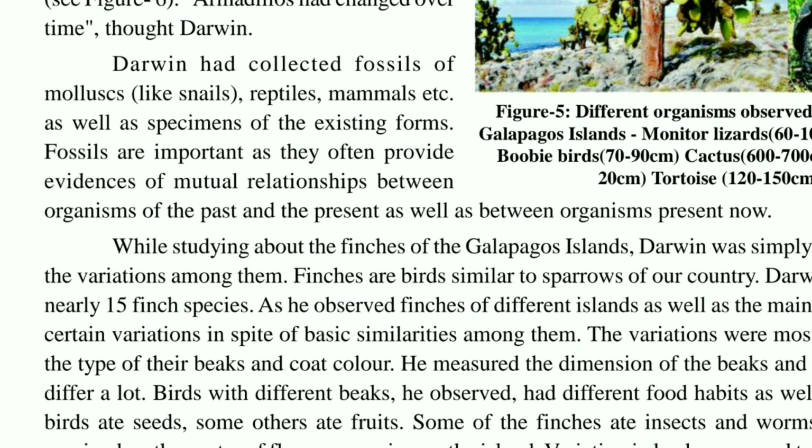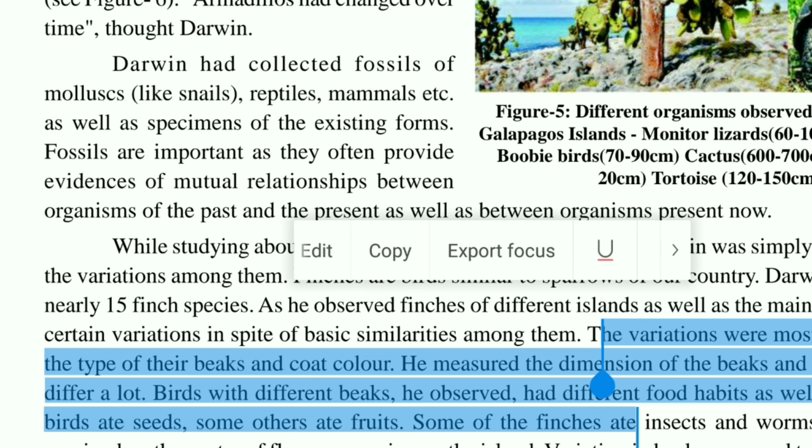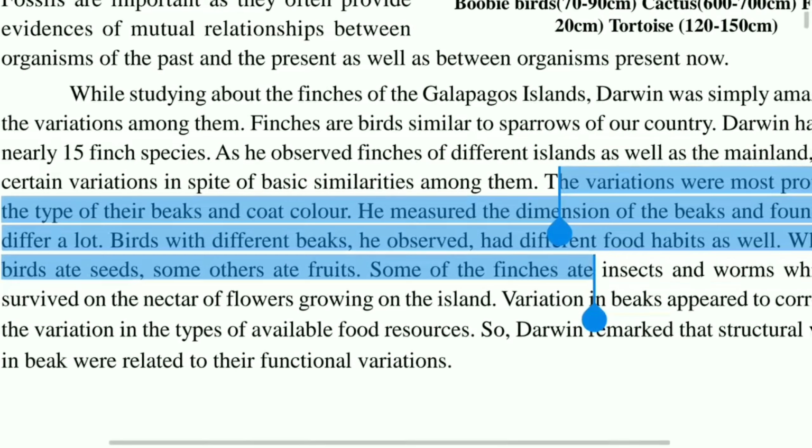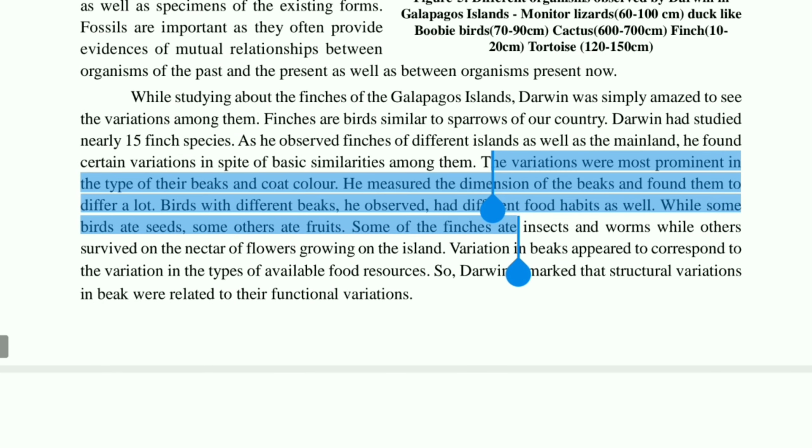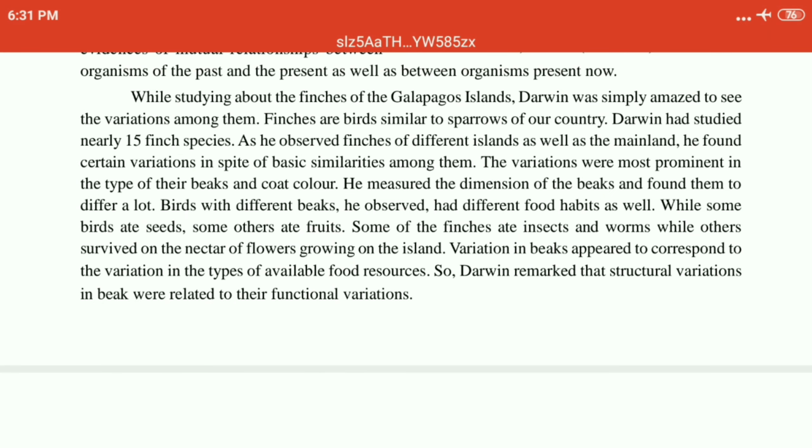How did we come to know about the reduction of the size? From the fossils only. We got the evidence from those fossils. Then, what is the main reason for that evolution? Variation came, and due to that variation, what happened, children?